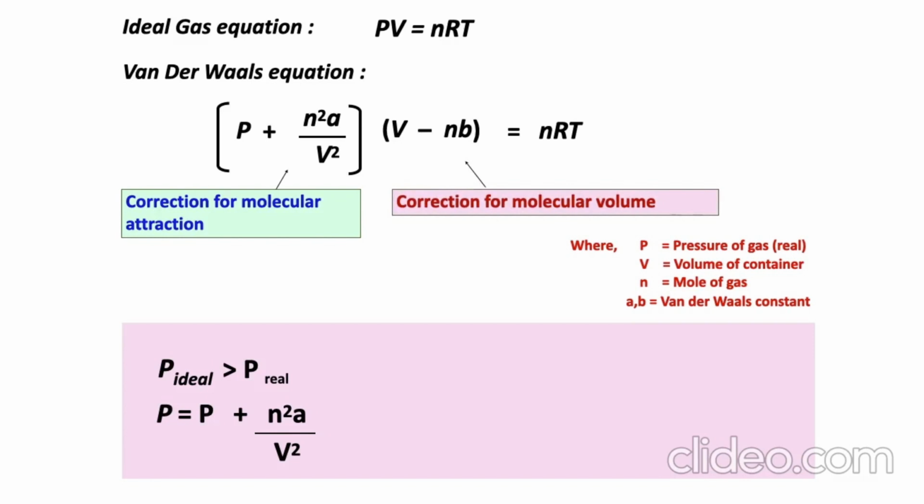Correction for the molecular volume. Initially, V equals the V container. So V equals the V container minus V gas, where the volume of the gas is nb. nb is the molecular volume, where n is the mole of the gas and b is the constant for the molecular volume.